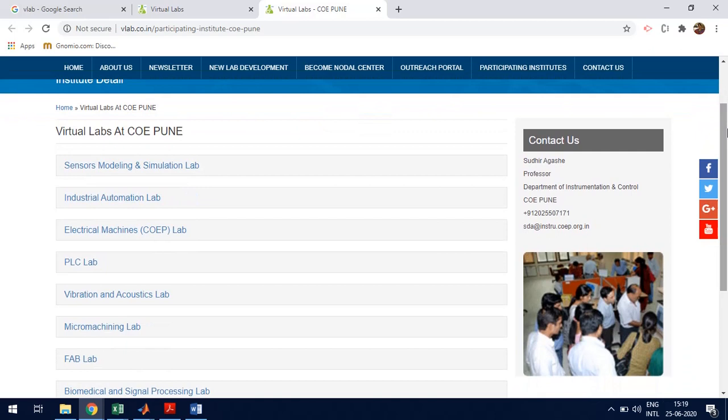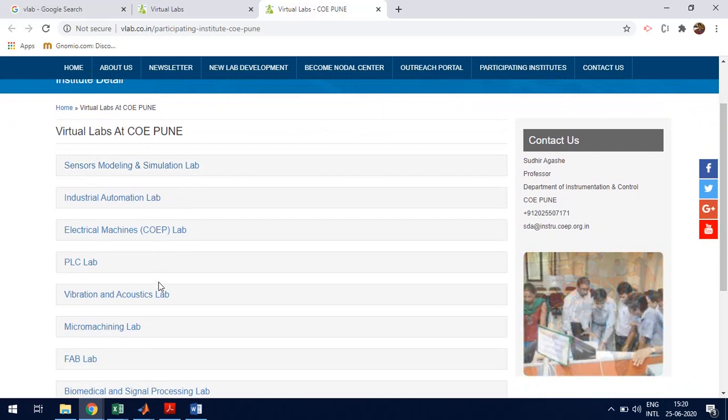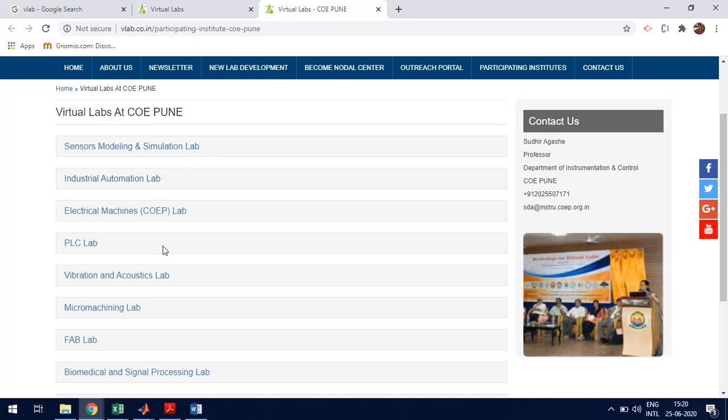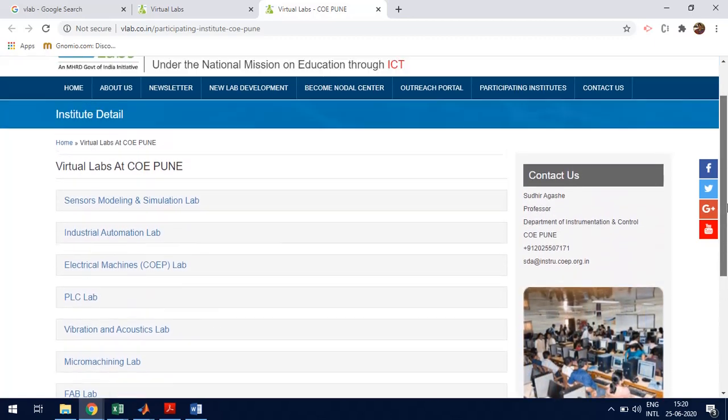So you can see that these are the virtual labs available in the COE Pune. We have sensors and modeling lab, industrial automation lab, PLC lab, vibration acoustics lab. So these are the different labs.